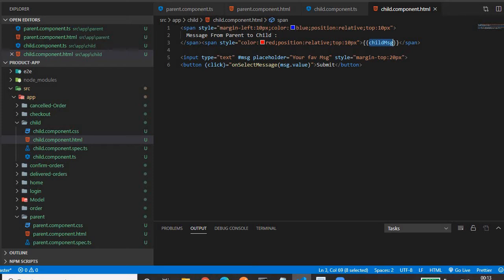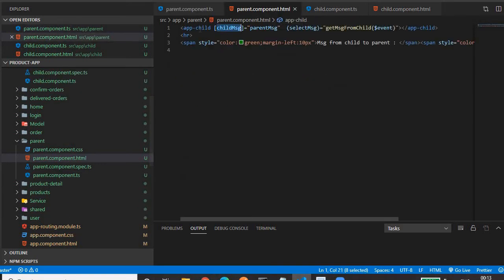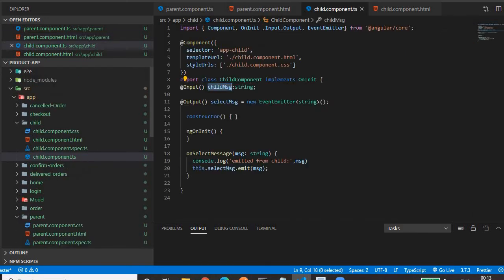So once again, to summarize, first of all we have to declare a variable in the parent which contains some data that we want to pass to the child. In the parent HTML we are using the child selector. In the square brackets we have to bind the @Input property of the child, which will receive the data from the parent.